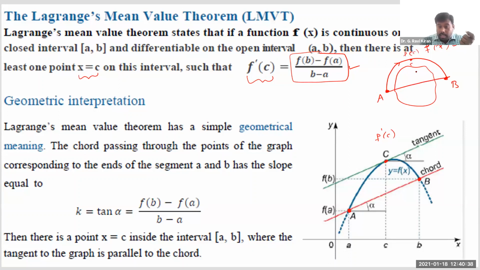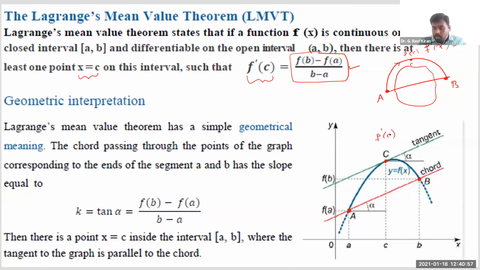What do you mean by that? See, if I speak mathematically, when a function satisfies these two conditions, when it is continuous as well as differentiable, you will get at least one point C where the tangent is parallel to this line joining, right?